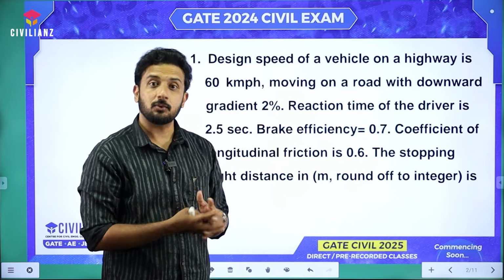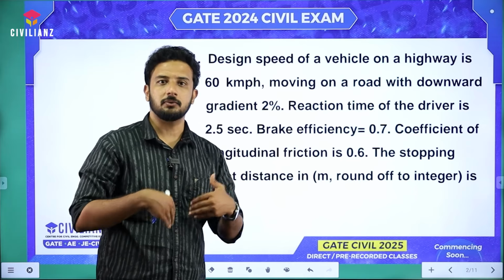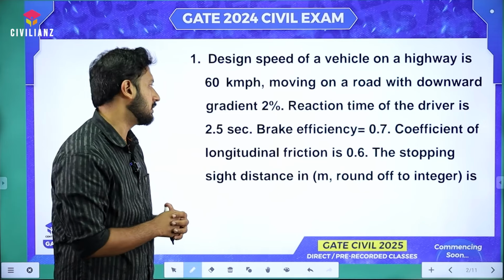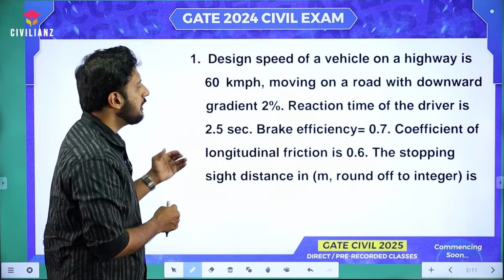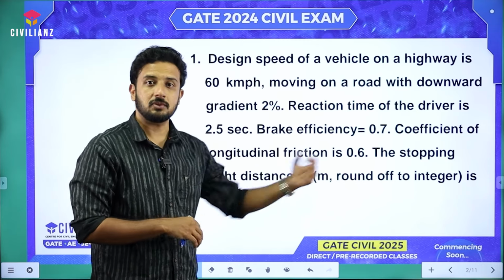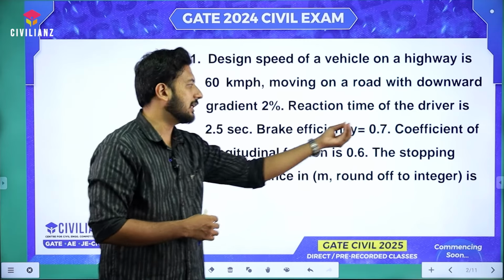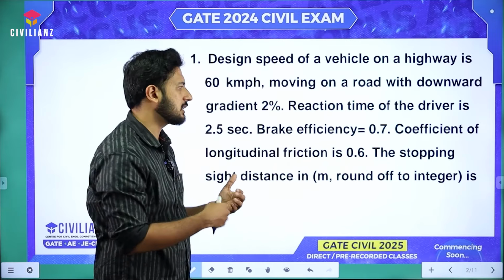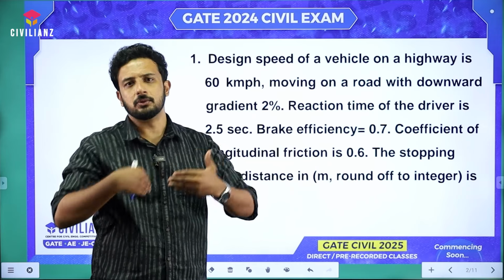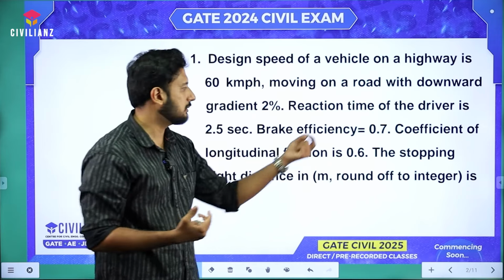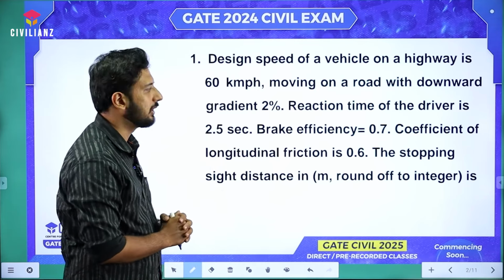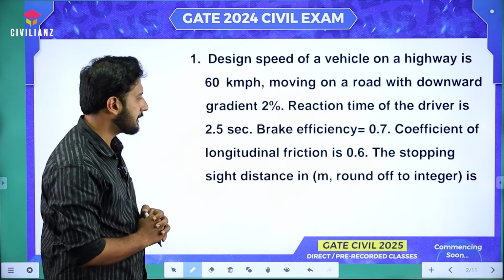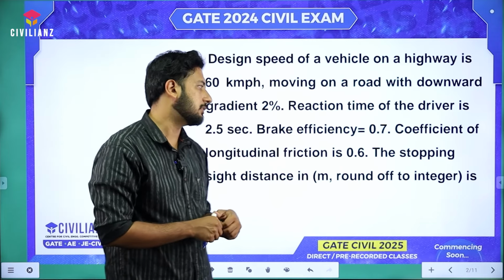Even if the reaction time was not given in the question, we would still assume 2.5 seconds as per IRC. But it's already given, so there is no point in assuming any value. Brake efficiency is given as 0.7, which means 70%. Sometimes they give it in percentage, sometimes like this, 0.7. If it was 90%, we would use 0.9 in the equation. So here they have given it directly in fractional form. The coefficient of longitudinal friction is 0.6. The stopping sight distance in meters, rounded off to an integer, is asked.